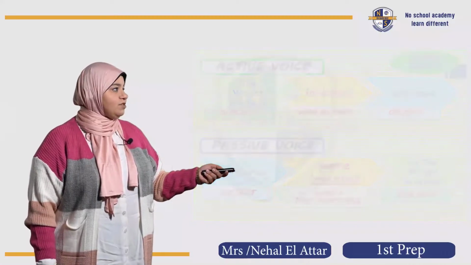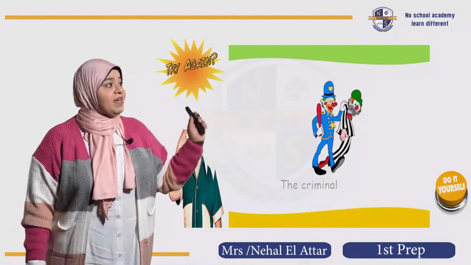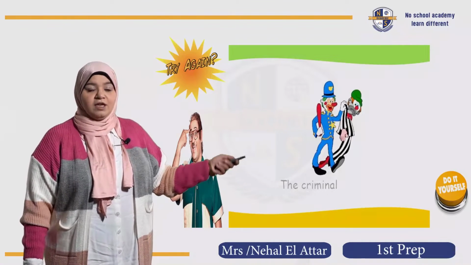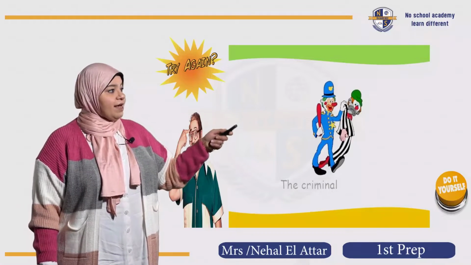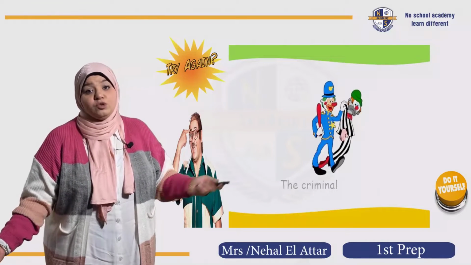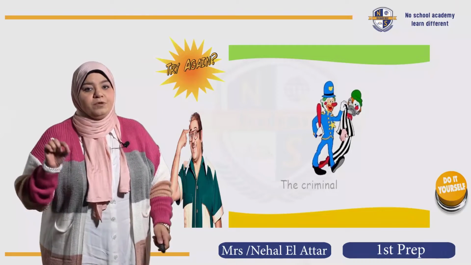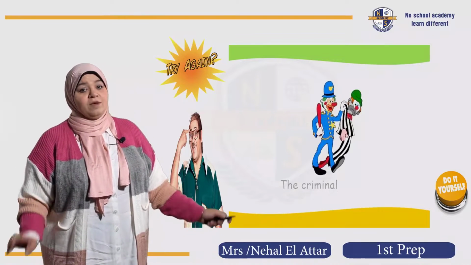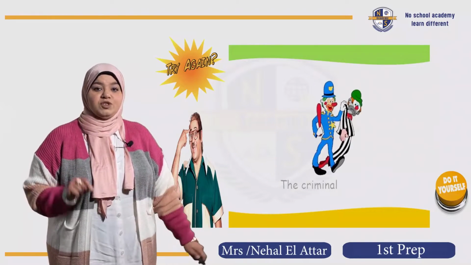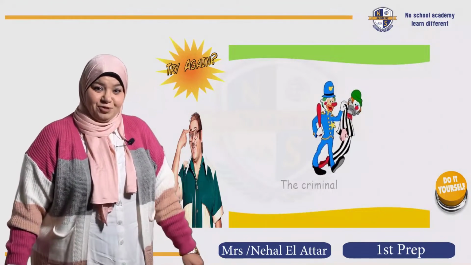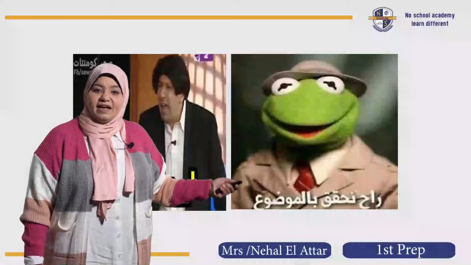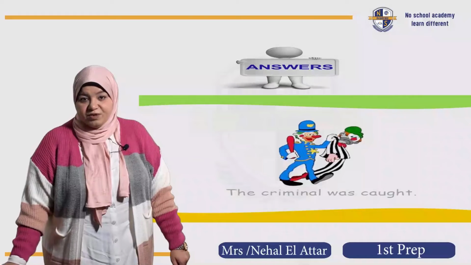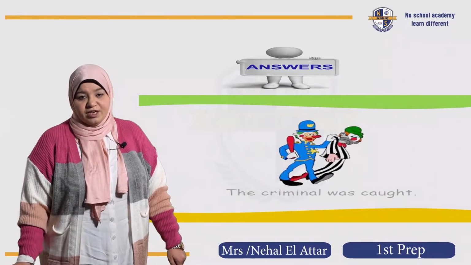More and more examples, dearest students. I know that you like the idea. Here, try to do this by yourself. You have such a prompt. You have a picture and you have a few words to help you to start or to build up a sentence in the simple past passive voice. Can you do it? Let's try together. I'm with you, don't worry. But please write down your answers in the comments below. I'm going to be interacting with you, waiting for your answers. Okay, here we have what? Can you tell me? Yeah, great. I've just seen some of you have written the answers in the comments.